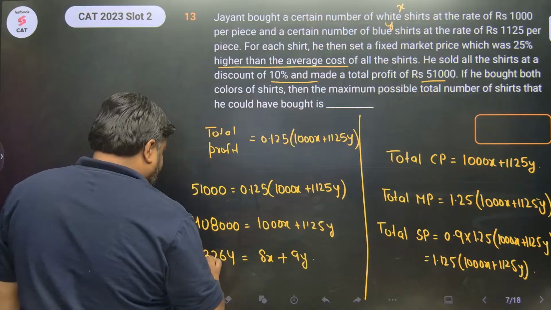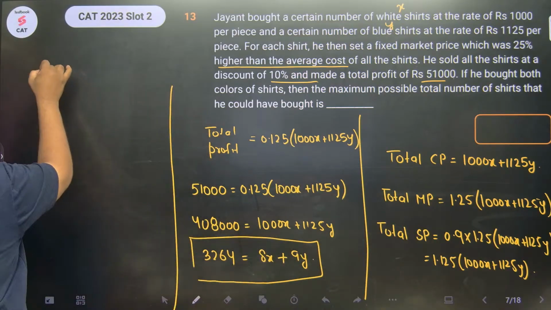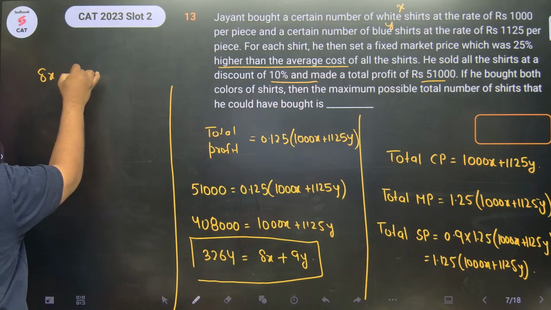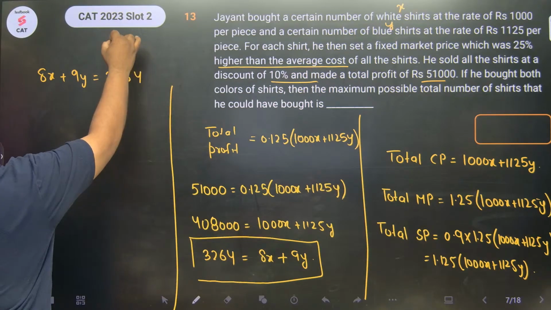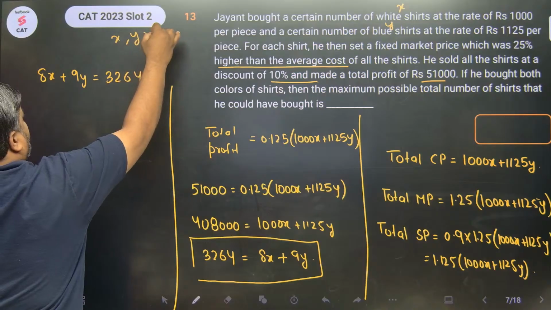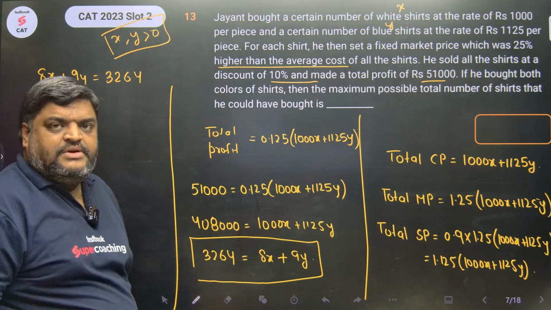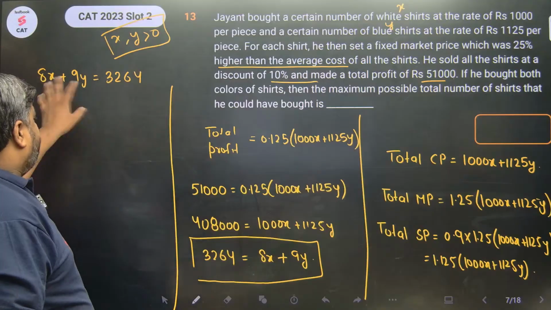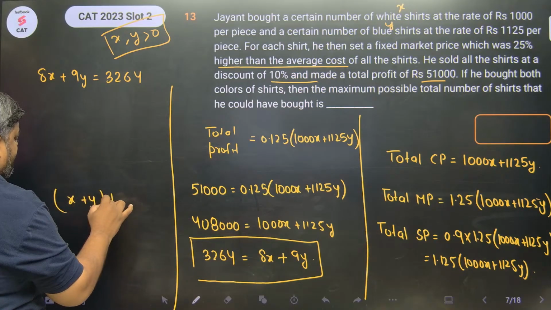You have this equation 8x plus 9y is equal to 3264, where x and y both are greater than 0 and integers, positive integers greater than 0. You have to maximize x plus y.